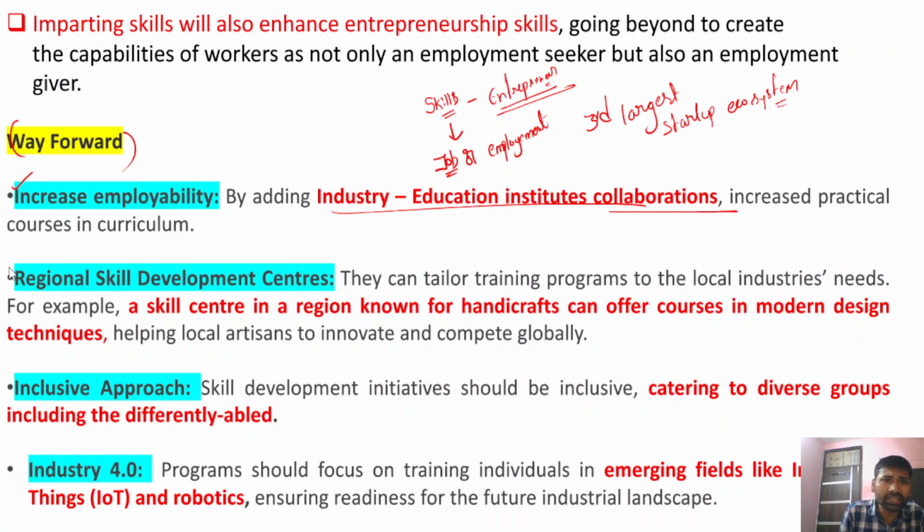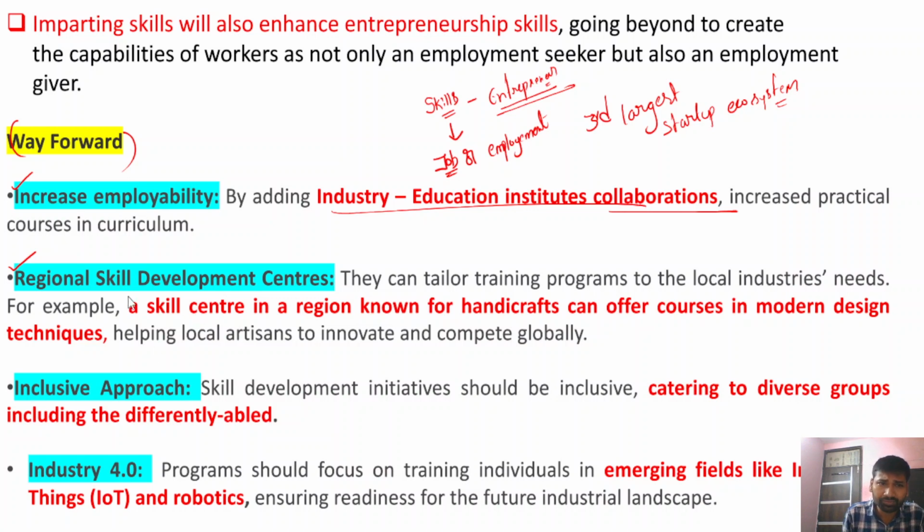Secondly, there is a need for regional skill development centers. For example, in a particular region known for a particular product, these regional skill development centers would train the local workforce and help them excel in that area.